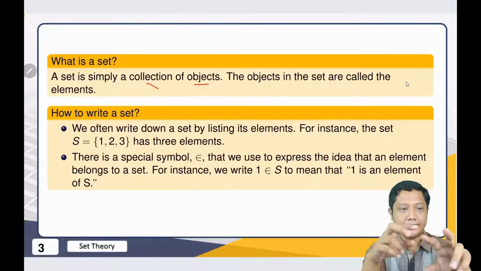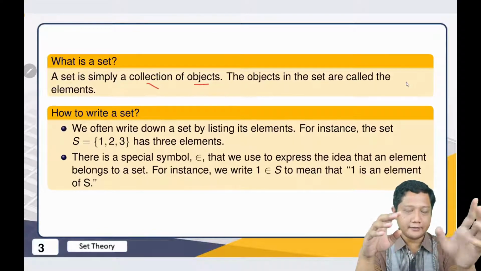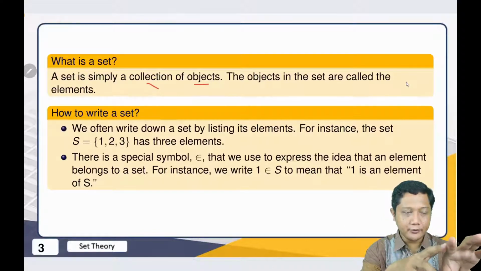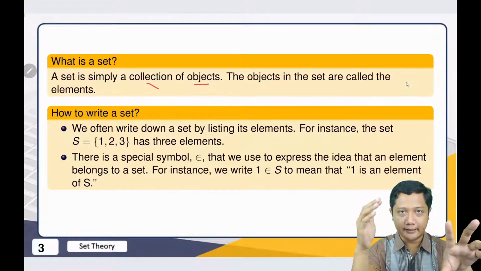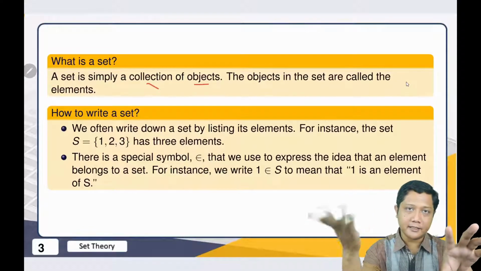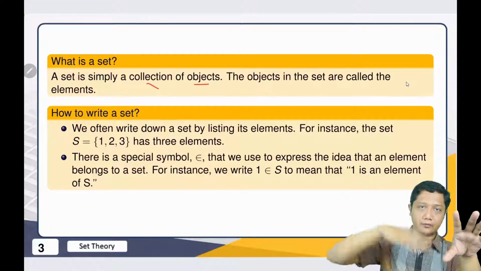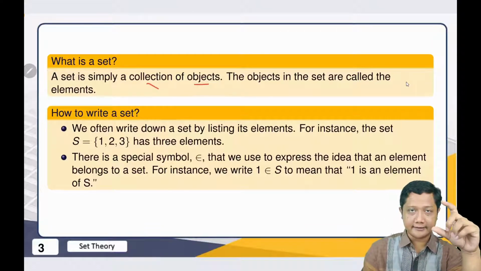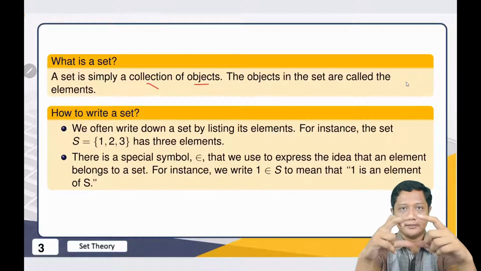But compare it with a requirement. Maybe we have the collection: if you are inside the student union, then maybe all students who have height more than 165. That's much easier to distinguish which one is higher or lower, right? That's why we have to make sure that the requirement is not subjective, it should be objective. So we have to be careful to see the requirement for a set.